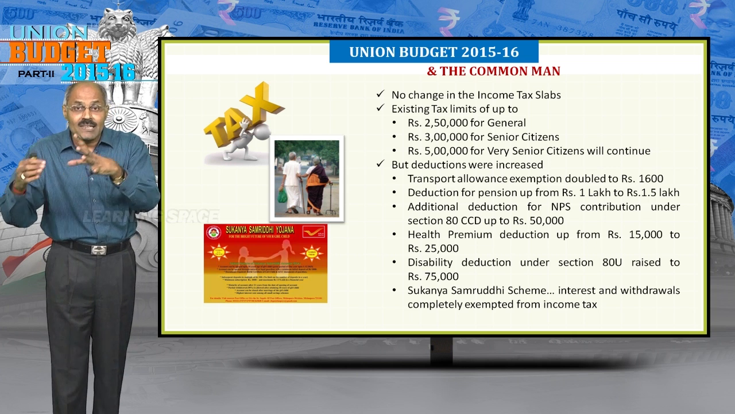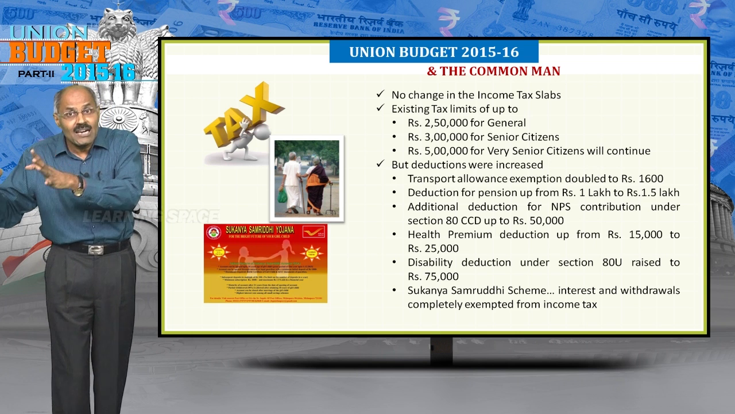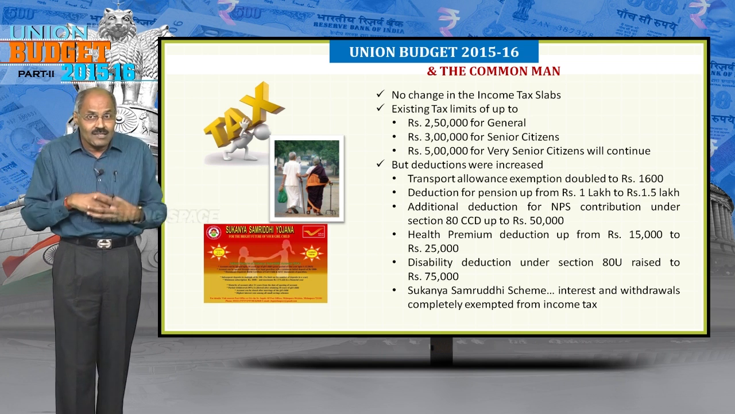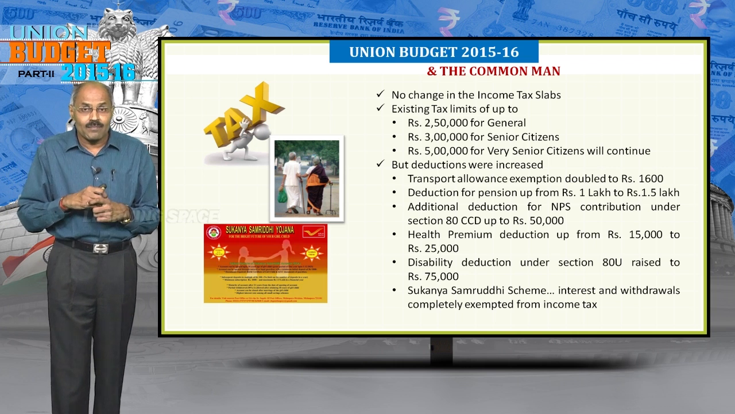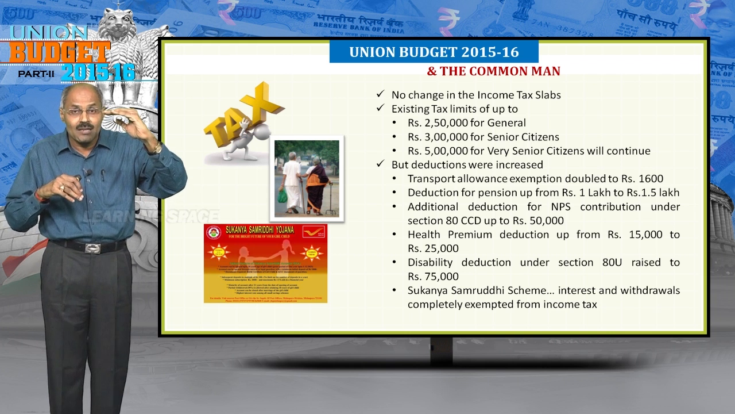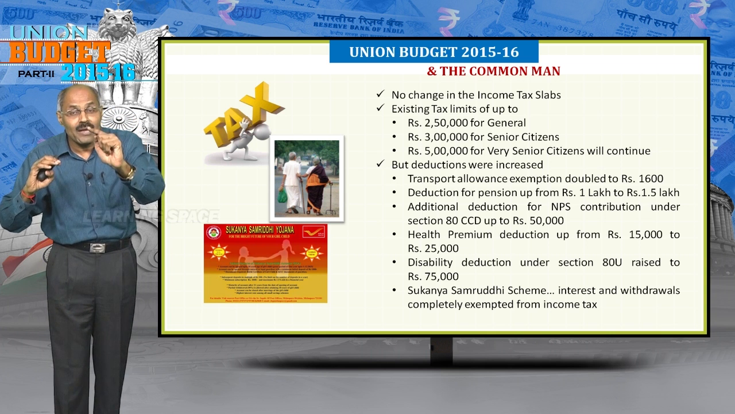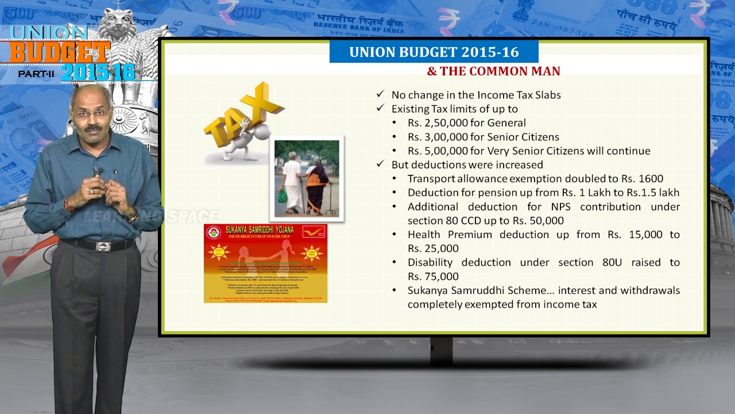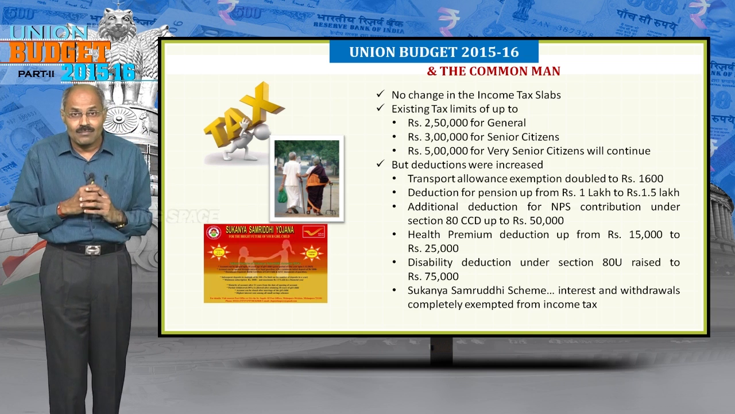The slabs prescribed in the previous budget for the year 2014-15 will continue. I would like to tell you once again, for the common man, for the general public, the income tax limit is 2,50,000. If your income exceeds 2,50,000, you have to pay income tax. For senior citizens, the limit is 3 lakhs.